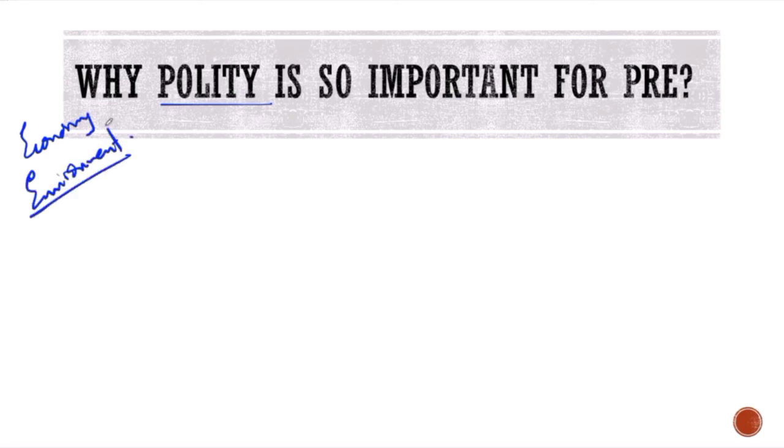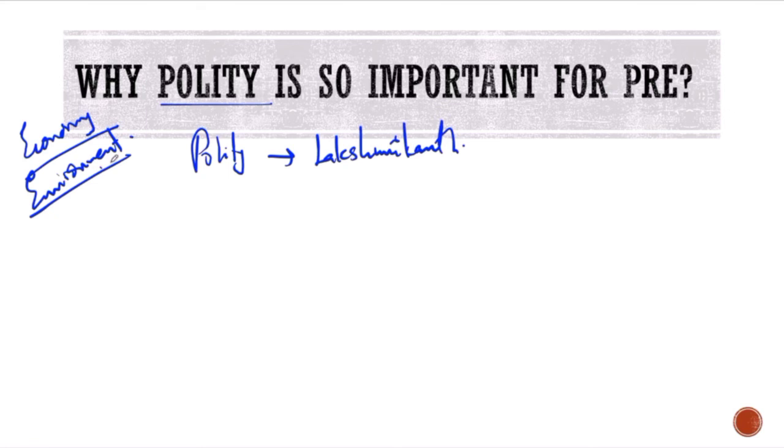Okay, for a reason, and that reason is that polity questions are mostly from Lakshmikanth. Can we say that about environment? Some of you may be following some material, PFM or something. There is Shankar IAS for environment. In economy, there is Ramesh Singh, there is Shankar Ganesh. So if there is one book that you do, it does not mean your economy is done, right? It is not only from one source. Environment also, there can be questions that are outside of this.